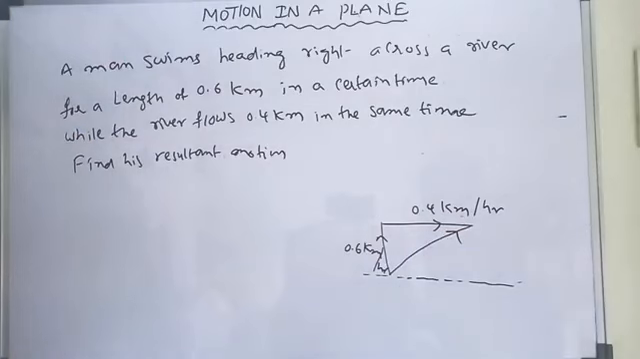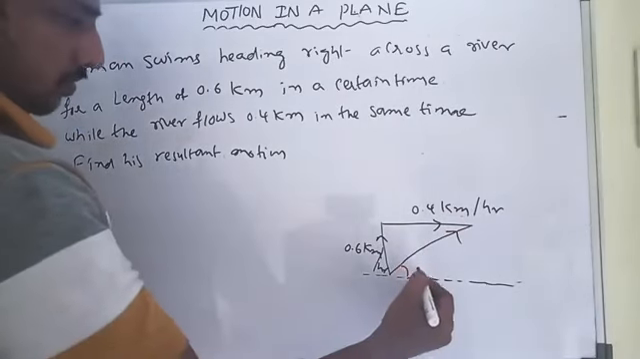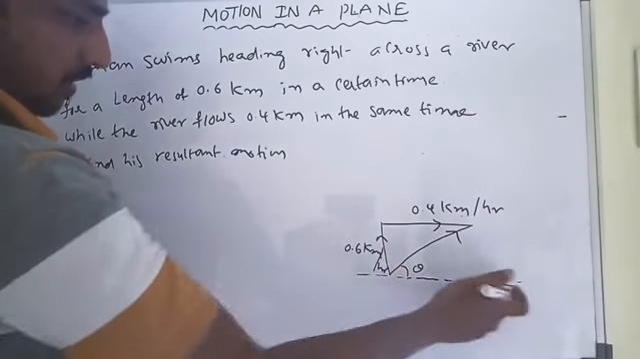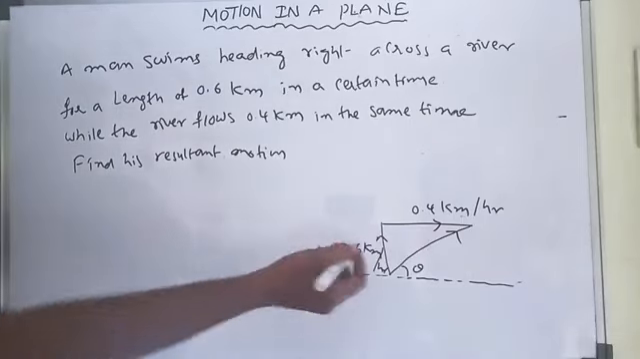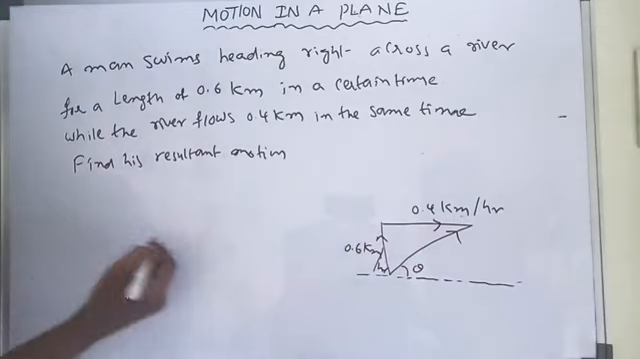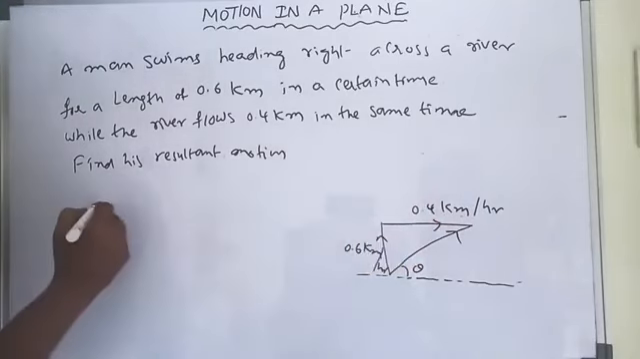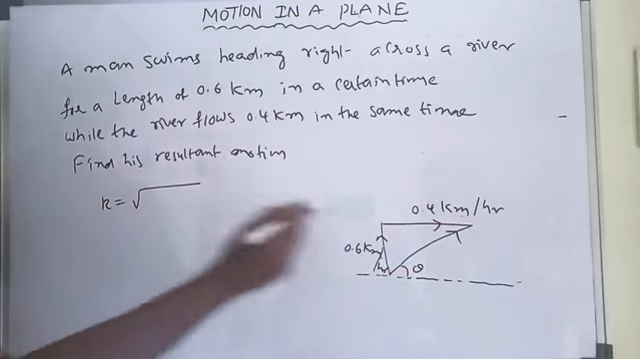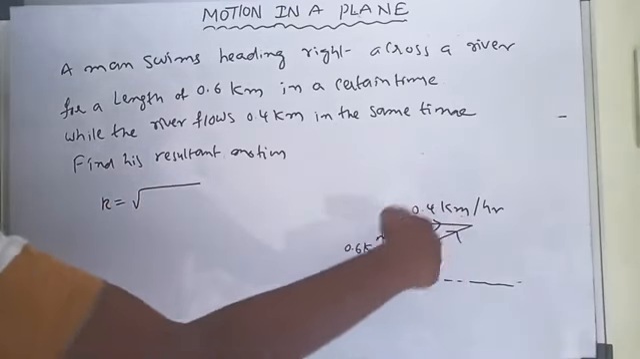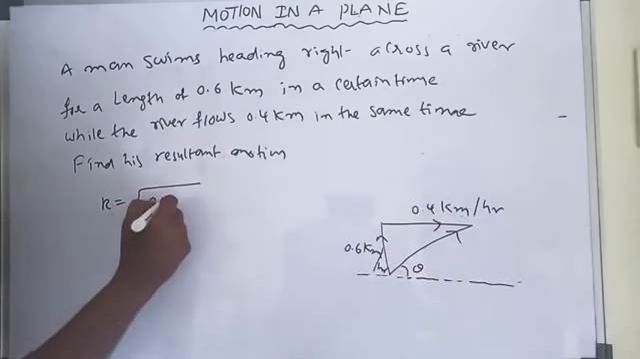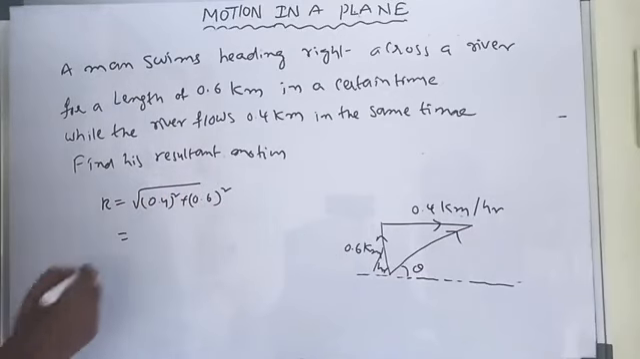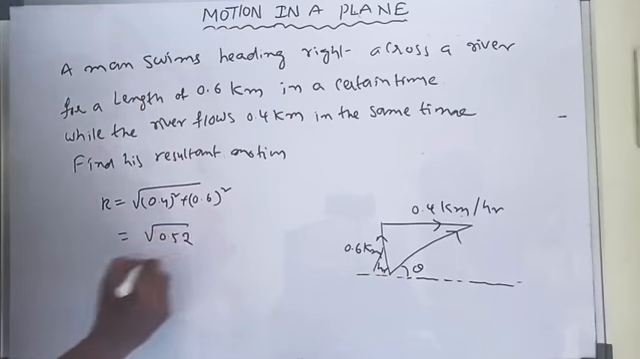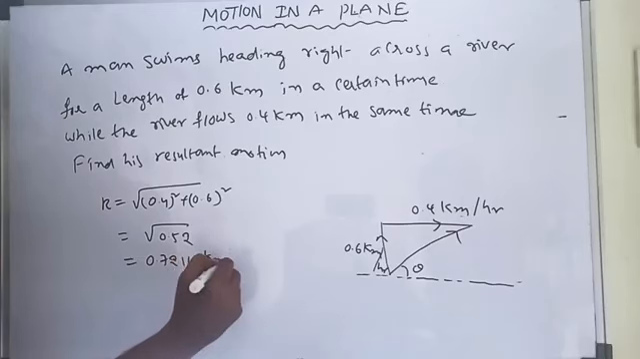Angle is not given, so take the angle theta with the horizontal. Now what is the resultant motion here? R is equal to under root of 0.4 whole square plus 0.6 whole square. That is 0.52, and taking the value directly, 0.7211 kilometer per hour.